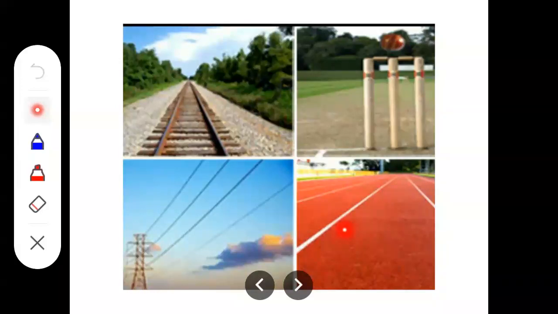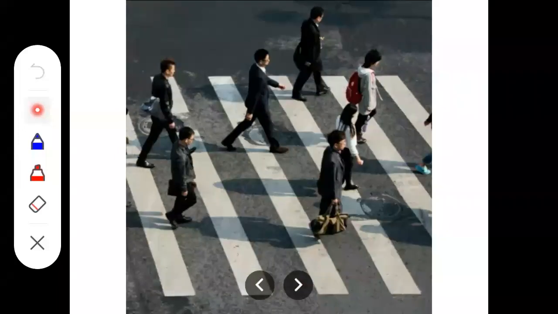Now what is meant by parallel? One more example you can see here. On the road, the zebra crossing, the strips are made, those are also parallel to each other, right?